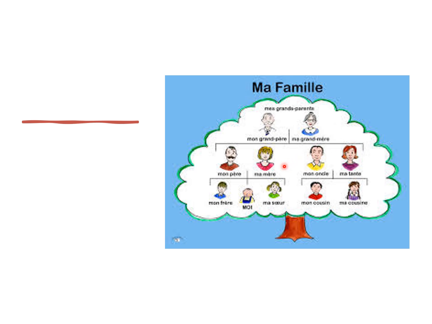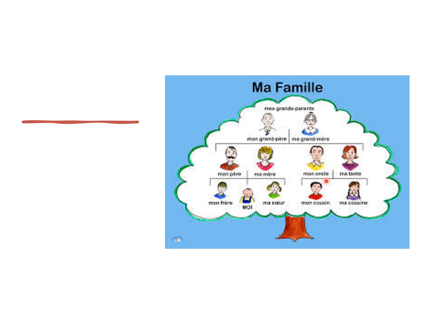Coming down from that, we have mon père, my father, ma mère, my mother, mon frère, my brother, ma sœur, my sister, and moi, me, myself.